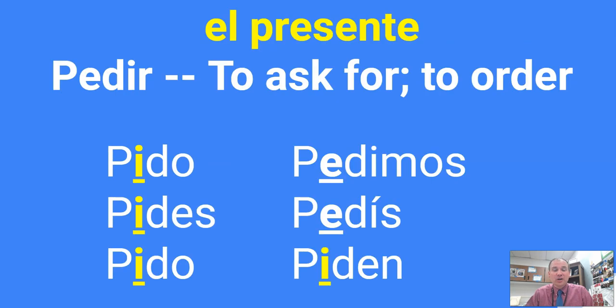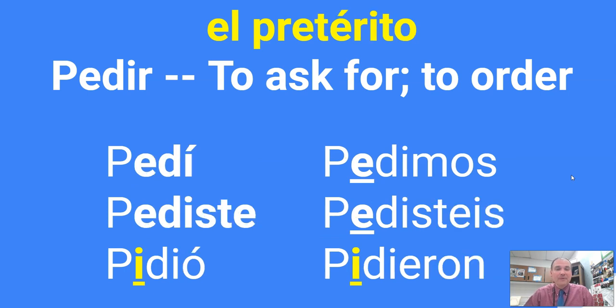So what does it look like on a chart? Well, here's the verb pedir in the present. And as we know, this is a boot verb. And if we kind of imagine the boot going along here, we know that the forms of the verb inside the boot change. The two outside of the boot do not change. So that's the present tense. In the preterite, we have to make a stem change as well, and we call these sandal verbs because the stem change occurs kind of on the bottom here, like a sandal would look like if we were to imagine a shoe on this conjugation chart. So the only change is going to be here and here. The other four forms do not change at all.